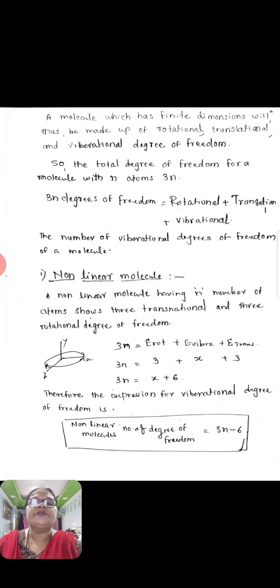A molecule which has definite dimensions will thus be made up of rotational, translational and vibrational degrees of freedom. So the total degrees of freedom of a molecule with n atoms is 3n. So 3n equals rotational plus translational plus vibrational. You calculate the number of vibrational degrees of freedom of the molecule. This type of molecule may be linear or non-linear.